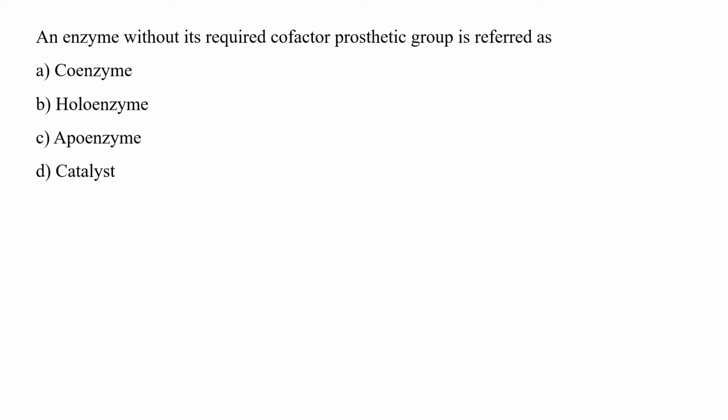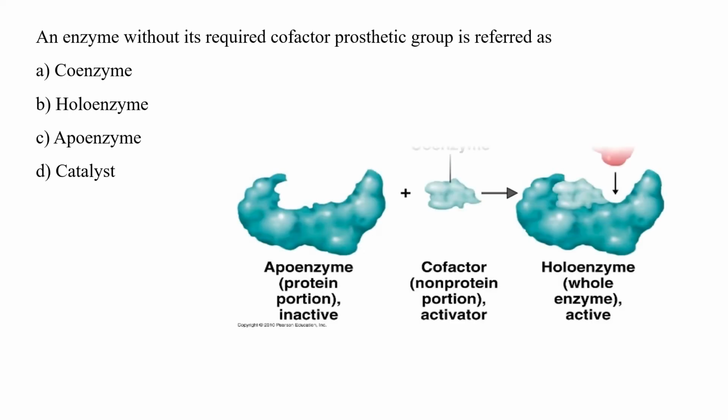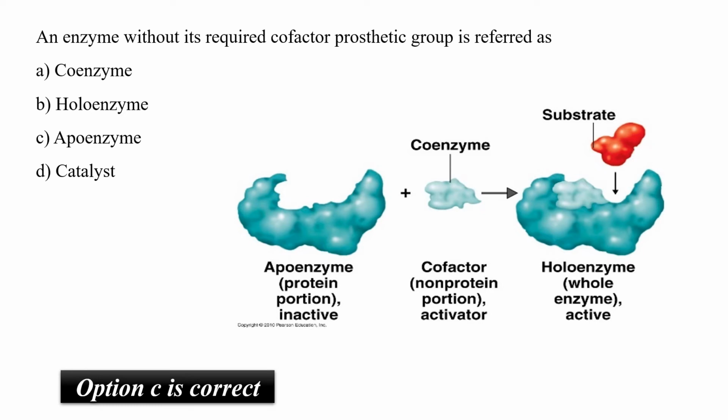An enzyme without its required cofactor or prosthetic group is referred to as coenzyme, holoenzyme, apoenzyme, or catalyst. Apoenzyme is the protein part of an enzyme without its cofactor or coenzyme. So option C has to be the correct answer.